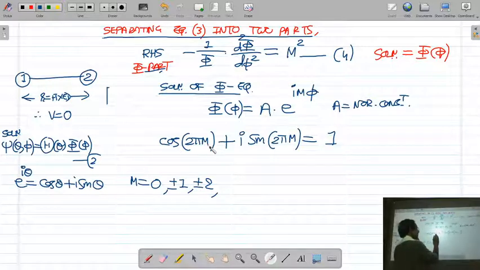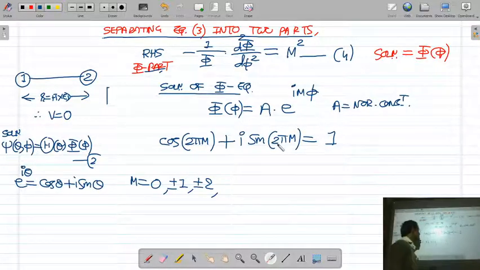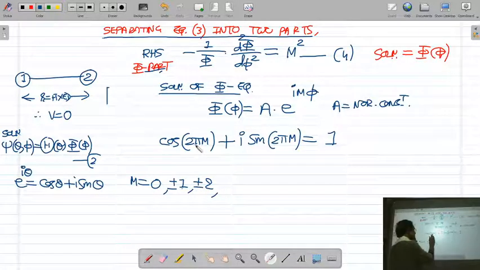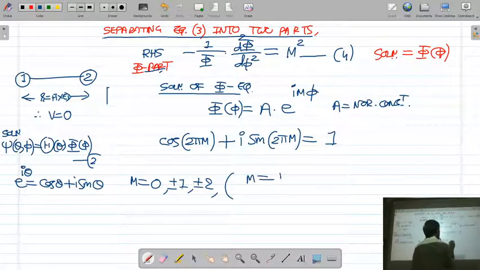Cos 4 pi is 1. I sin 4 pi will be 0. So 1 plus 0 is again 1. So if you choose the values of m as 0, plus minus 1, plus minus 2, then this relation is satisfied. Cos 2 pi m plus I sin 2 pi m becomes 1. So these are the admissible values of m: 0, plus minus 1 and plus minus 2. You can say that m is a positive or negative integer.